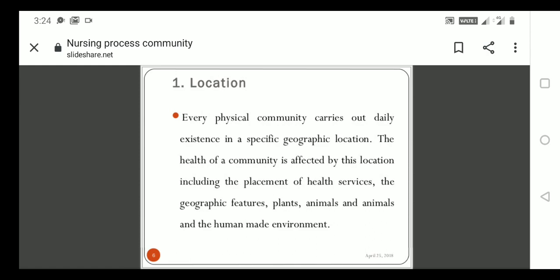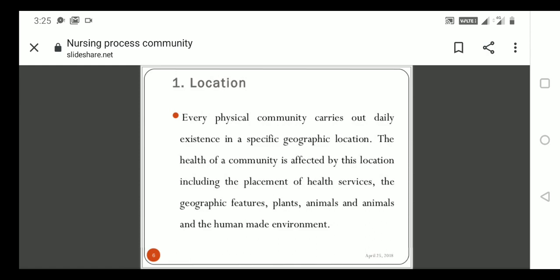In your locality, there will be certain changes. Maybe climatic changes, maybe a hilly side, maybe some people near the seashore, or in a normal valley place. So the location will change, and according to that, your health status also differs. So we'll see the physical dimension of a community. That's the first feature in the dimension, location. We'll see the geographical nature of the location.